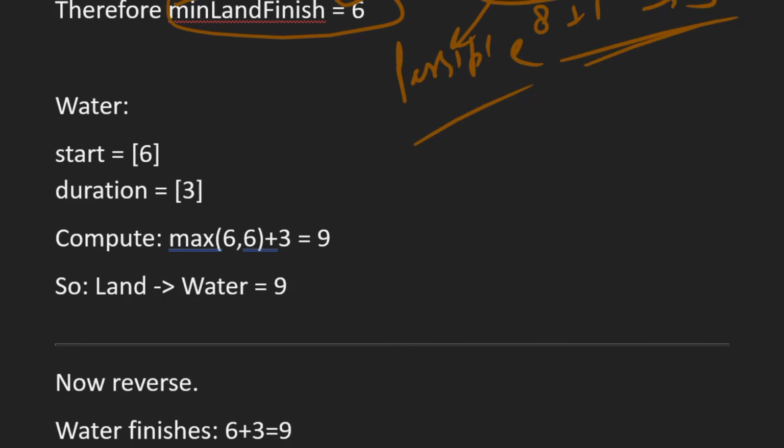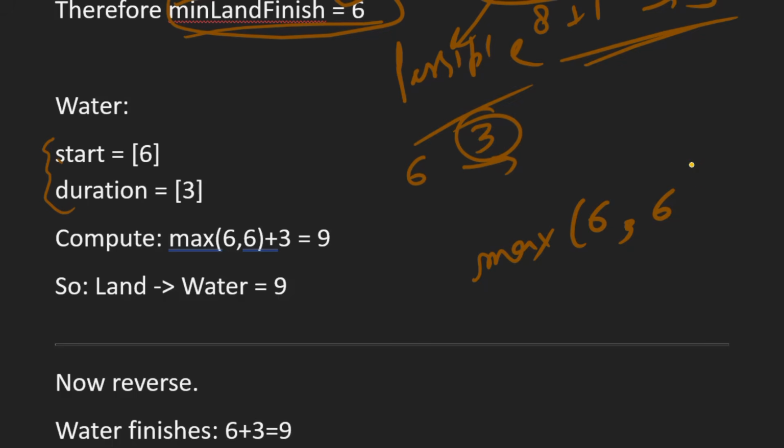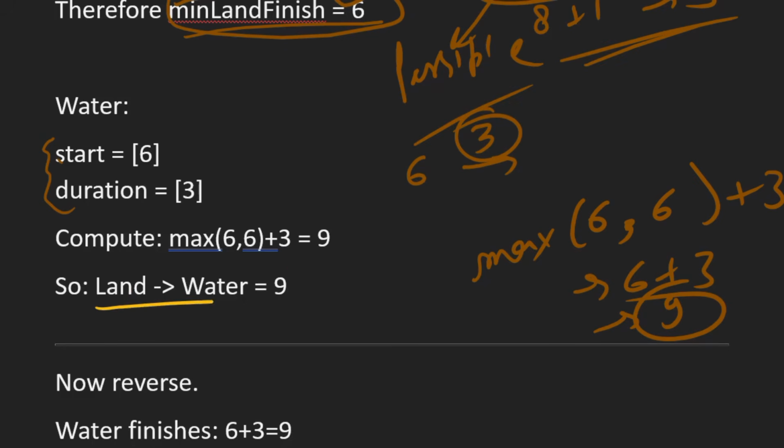In water rides we have only one ride, with start time 6 and duration 3. So here the minimum land finish time is 6, so we have to compute the maximum of minimum finish time 6 and start time 6, plus duration. So the maximum of 6 and 6 is 6, plus 3, that is 9. So the best answer for land then water is 9.